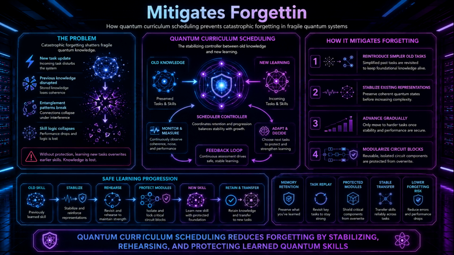Quantum curriculum scheduling actively combats this failure state by acting as a sort of compositional logic for quantum skills. It mitigates forgetting by deliberately reintroducing simplified versions of old tasks to maintain stability. It makes sure that existing quantum representations are physically stabilized before the system even attempts to advance to a higher complexity. And critically, it modularizes specific quantum circuit blocks. It treats them as isolated, safe components that can be reused without the risk of being overwritten.